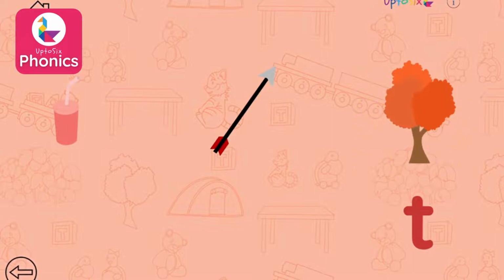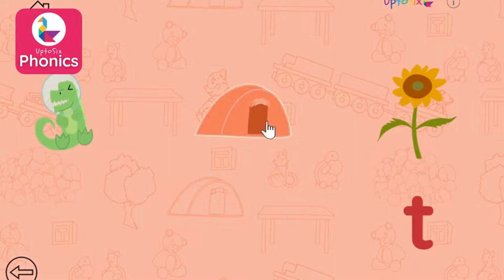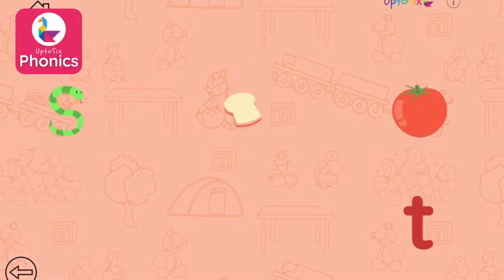Tree. Tap on the picture that begins with the sound. T. Sunflower. Alligator. Tent. Tap on the picture that begins with the sound. T. Table. Tap on the picture that begins with the sound. T.